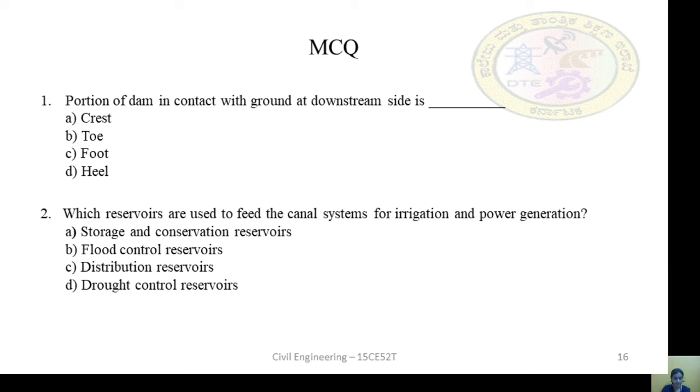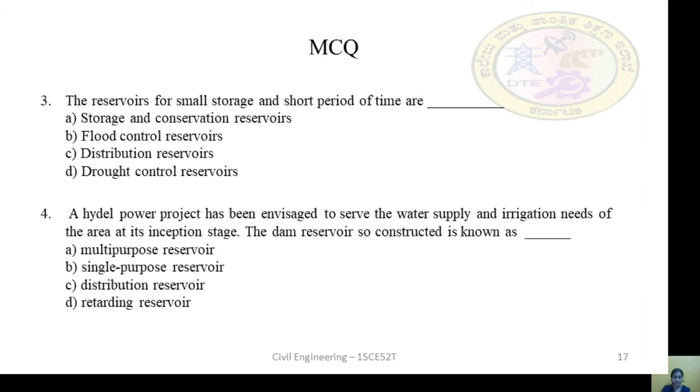Which reservoir is used to feed the canal system for irrigation and power generation? Is it a storage conservation reservoir, flood control reservoir, distribution reservoir, or drought control reservoir? It is storage conservation reservoir.